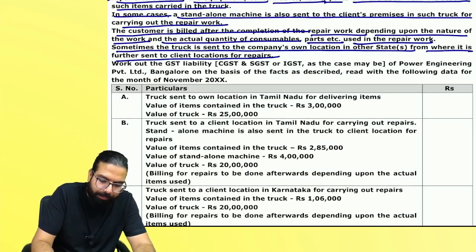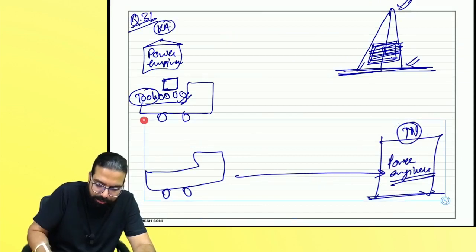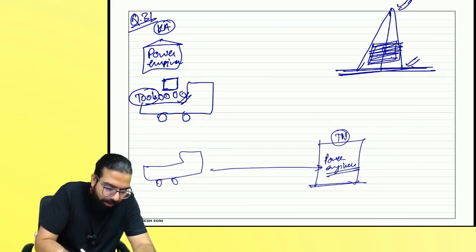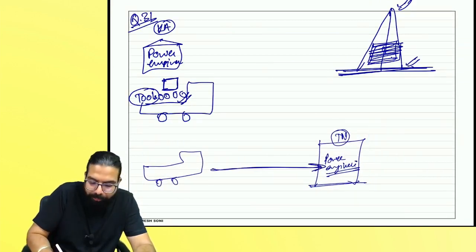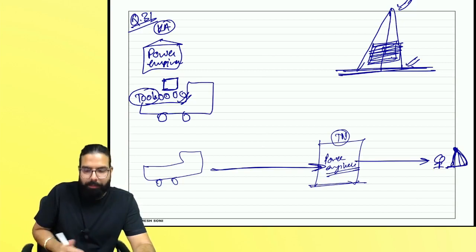Baba, one minute. Maybe this Power Engineering Tamil Nadu branch has its own customers. Correct? So the truck will go from here to here, and from here they will send the truck to their client location. Maybe one machine is there that is to be repaired, etc. Baba, this is what?